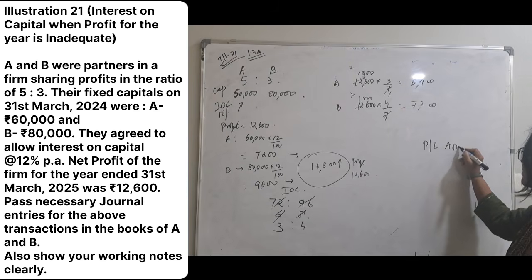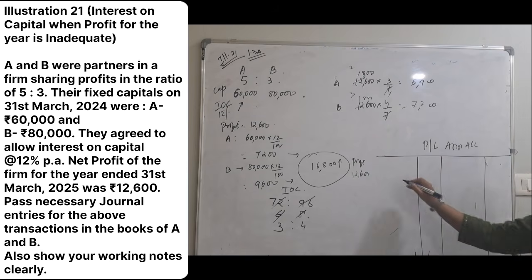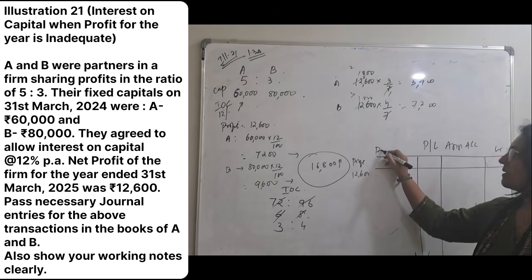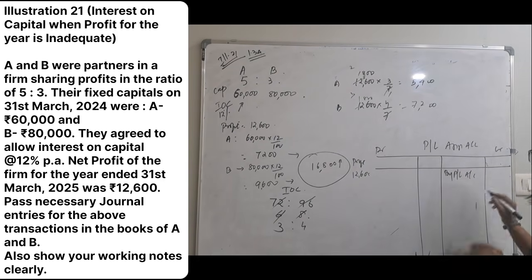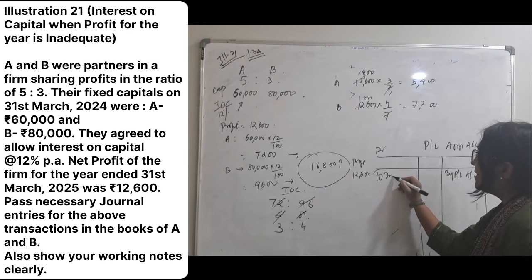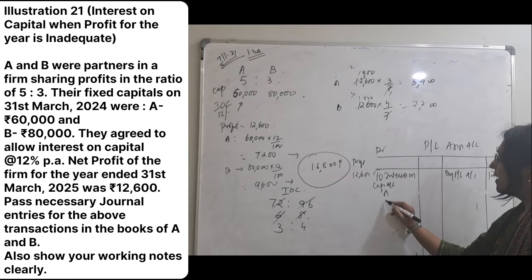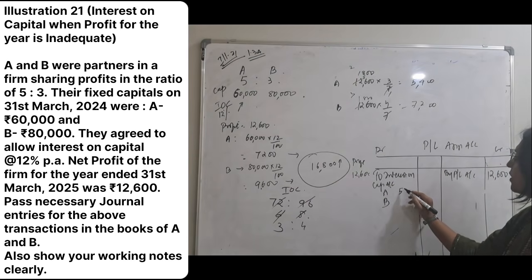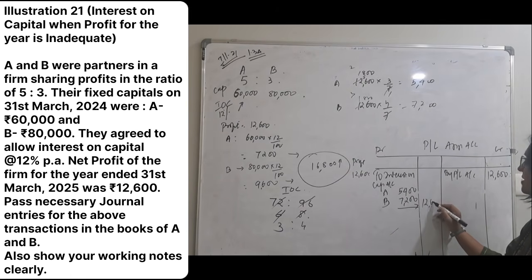Profit and loss appropriation account. How much is the profit? By profit and loss account, profit we have is less, 12,600. 12,600 only? Yes, 12,600. Now this will be transferred to the partner's account, right? So to interest on capital, A and B. A will get 5,400. B will get 7,200. Total is 12,600.